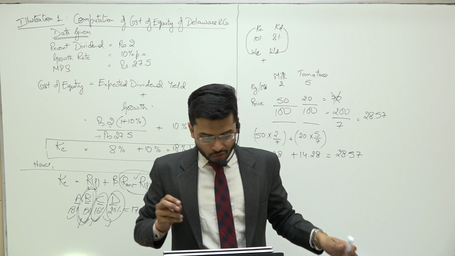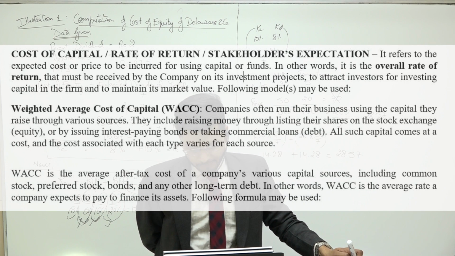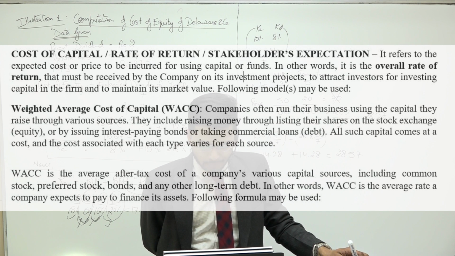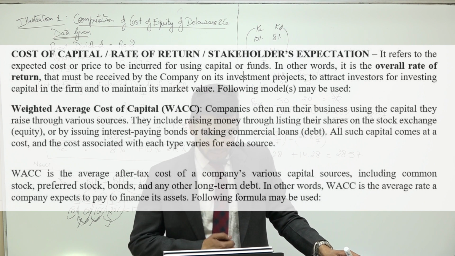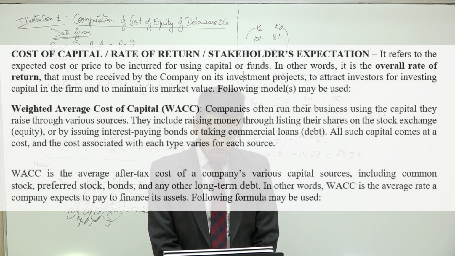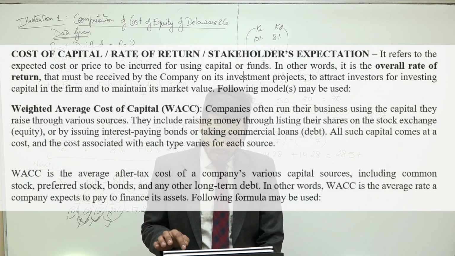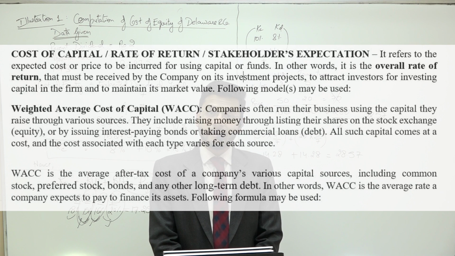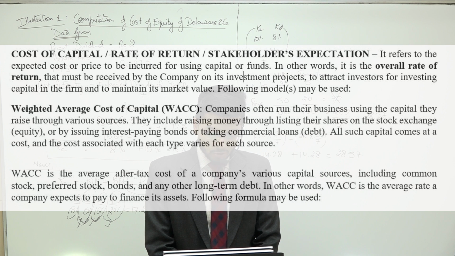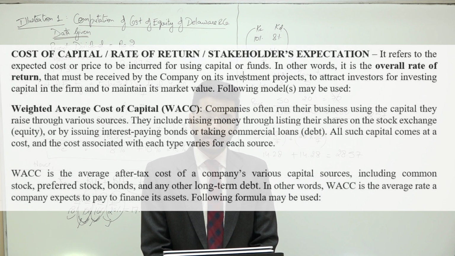Okay, sir, got it. So weighted average cost of capital: companies often run their business using capital they raise through various sources. They include raising money through listing their shares on stock exchange, equity, or by issuing interest-paying bonds or taking commercial loans or debt. All such capital comes at a cost, and the cost associated with each type varies for each source. Weighted average cost of capital is the average after-tax cost of a company's various capital sources, including common stock, preferred stock, bonds, and any other long-term debt.